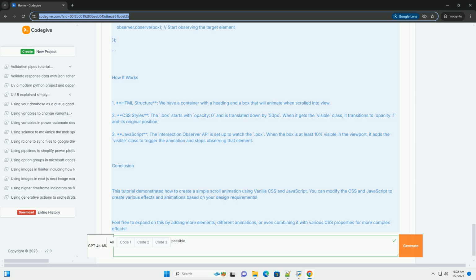Conclusion. This tutorial demonstrated how to create a simple scroll animation using vanilla CSS and JavaScript. You can modify the CSS and JavaScript to create various effects and animations based on your design requirements. Feel free to expand on this by adding more elements, different animations, or even combining it with various CSS properties for more complex effects.